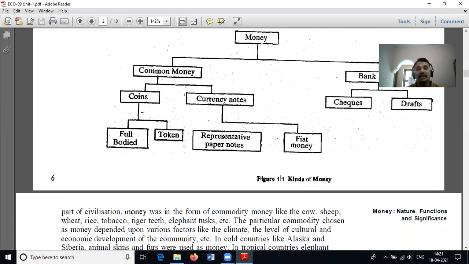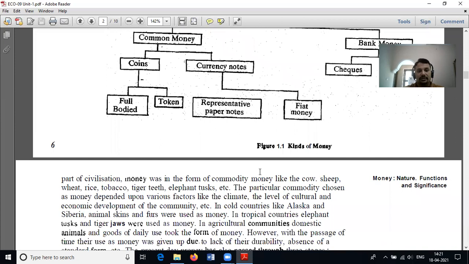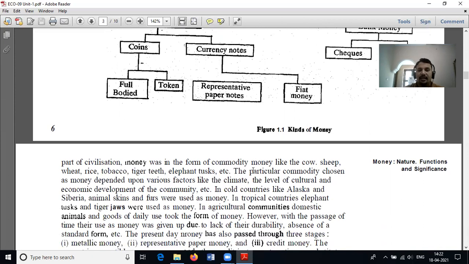During the early part of civilization, money was in the form of commodities, like cow, sheep, wheat, rice, tobacco, tiger teeth, elephant tusks, etc. The particular commodity chosen as money depended upon various factors like the climate or the level of cultural and economic development of the community.